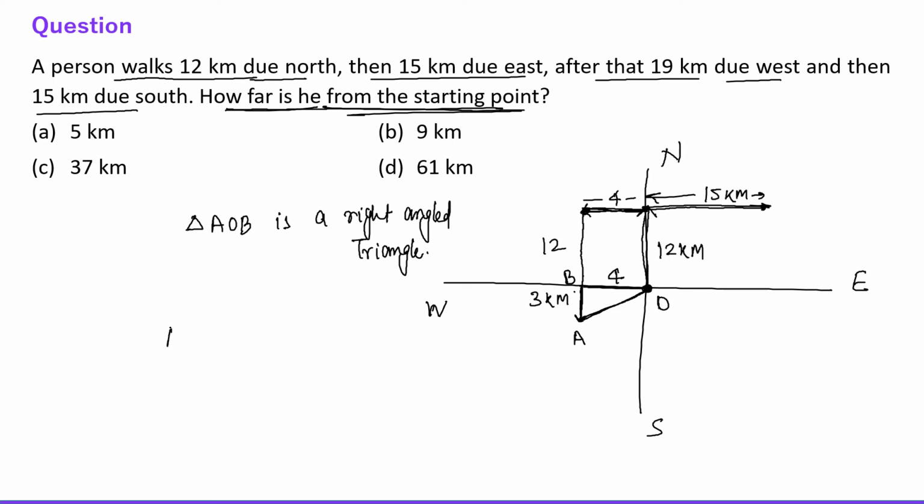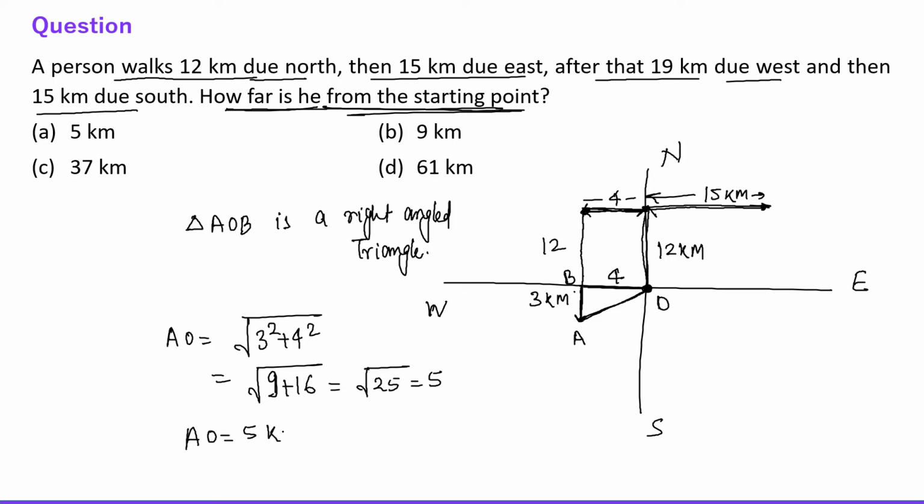So using Pythagoras, AO is what? AO is under root 3 square plus 4 square. So this is 9 plus 16, which is 25. So root of 25 is 5. So AO is 5 kilometers, right? So this is the answer. Okay, 5 kilometers is the answer, right? Now let's move to the next question.